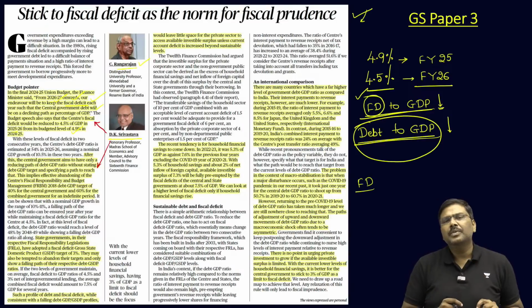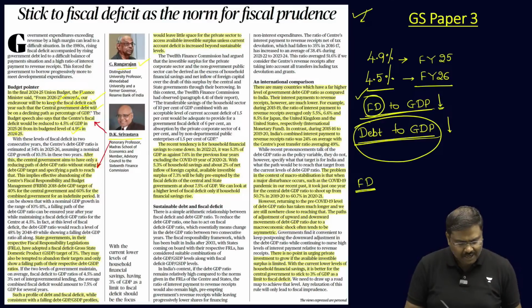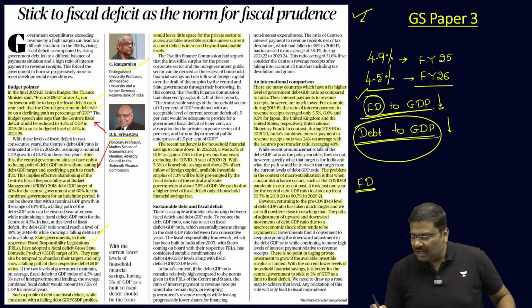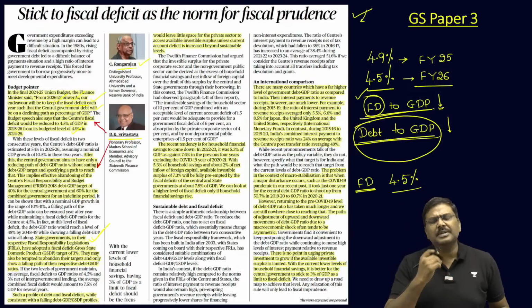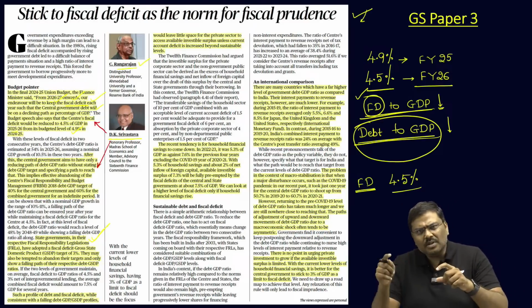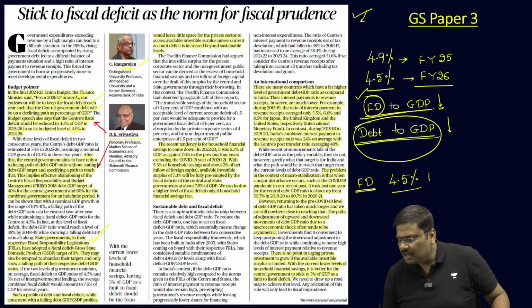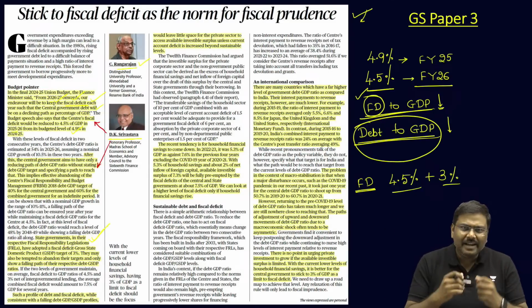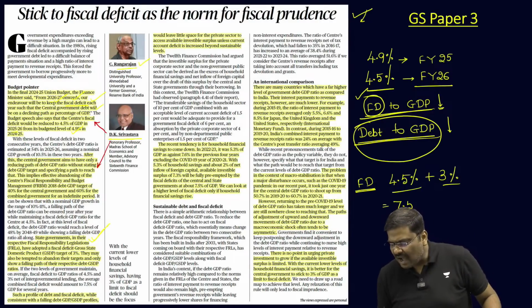Point number one, if the government of India decides to keep the fiscal deficit, let us take the 2025-26 target, at 4.5%. Now, the states will also, hypothetically, bring their fiscal deficit down to 3%. So, overall fiscal deficit in India will be 4.5% plus 3%, that will be 7.5%.